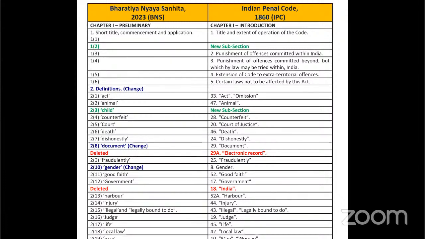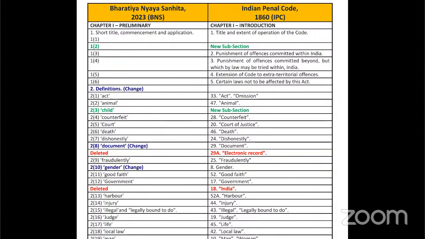Friends, Bharatiya Nyay Sanhita 2023 is applicable from 1st July. Already, some cases are registered in different police stations by imposing new sections of this BNS. So how does BNS compare with IPC, Indian Penal Code, 1860?